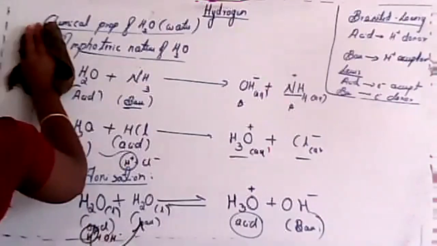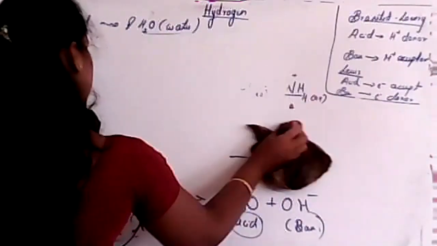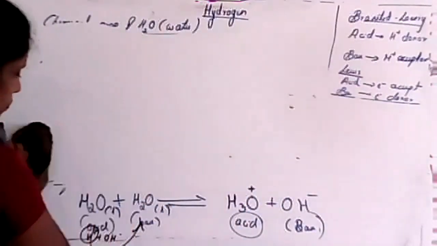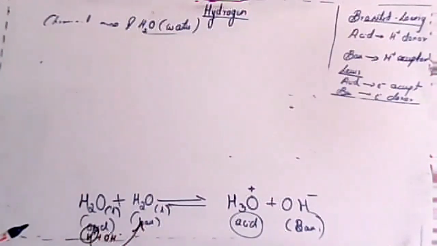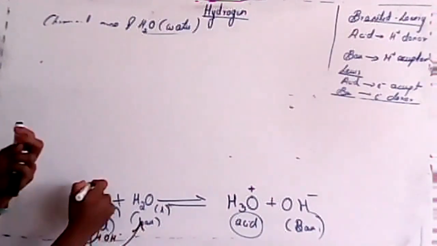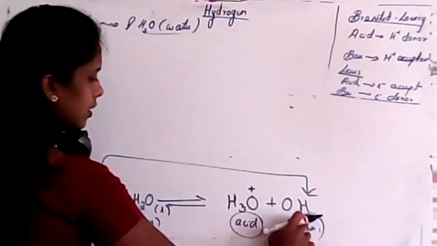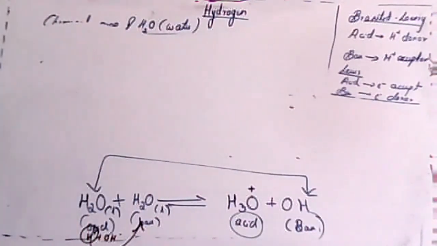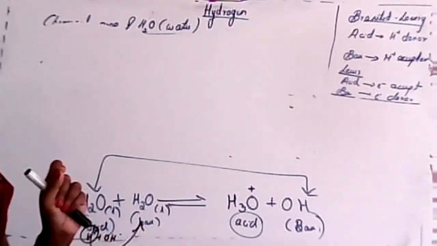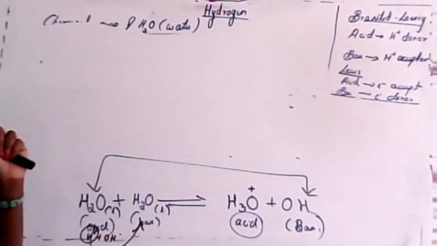And remember one thing in this case. These two, that is water and OH minus, are known as a conjugate acid base pair.